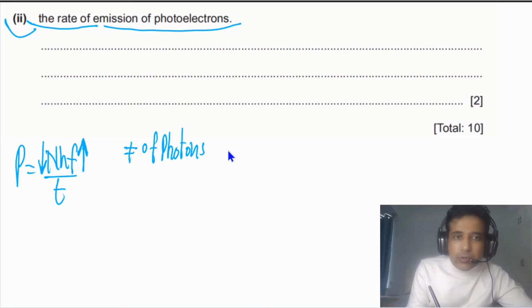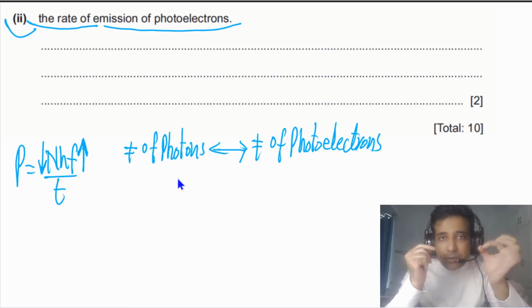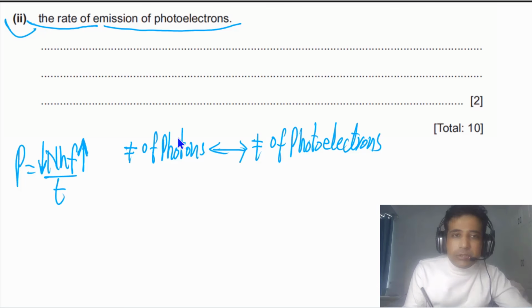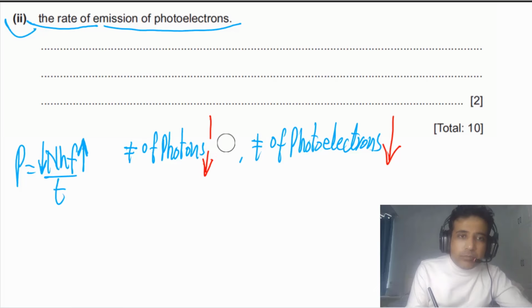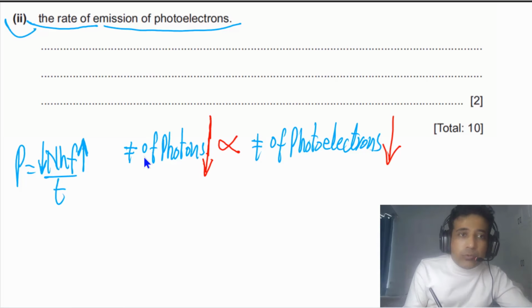This is linked with the number of photoelectrons, because the interaction between a photon and an electron is one-to-one. So if this goes down, this will also go down. In a better way, you can say they are proportional, so we can use the sign of proportionality. If the number of photons goes down, the number of photoelectrons also goes down. So the rate of emission in this case will decrease.